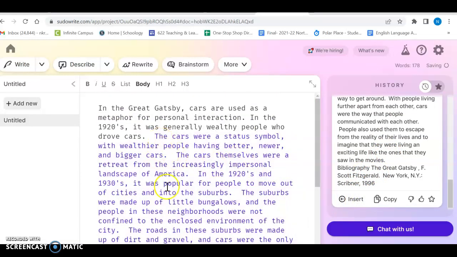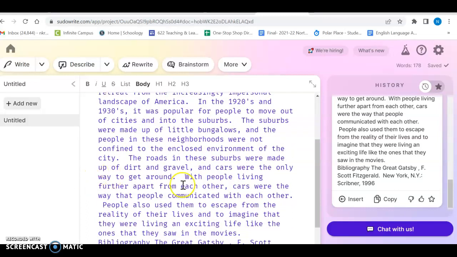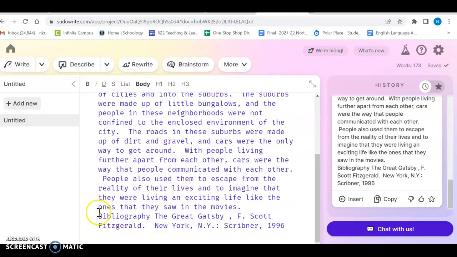And so then I can just use all of this text here. Cars themselves were a retreat from the increasingly impersonal landscape of America. In the 1920s and 30s, it was popular for people to move out of the cities into suburbs. The suburbs were made up of little bungalows, and the people in these neighborhoods were not confined to the enclosed environment of the city. Now, we're kind of moving away from Gatsby, right? If a student submitted this, I would say you're not really writing about the book. But then we get into some more specific information.